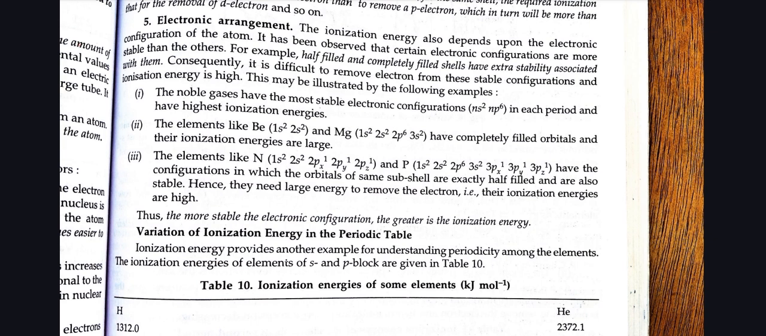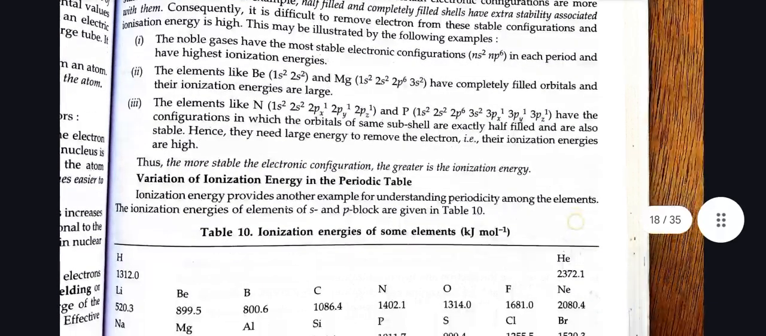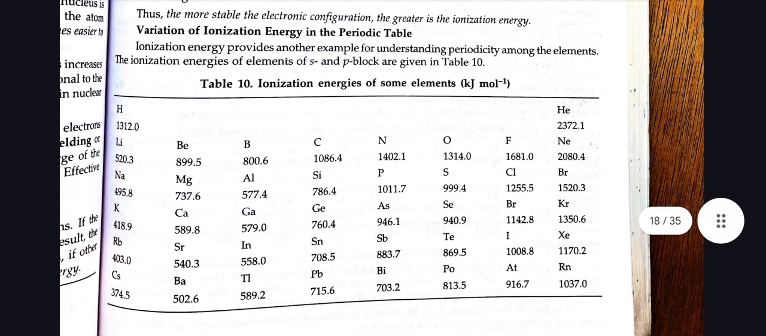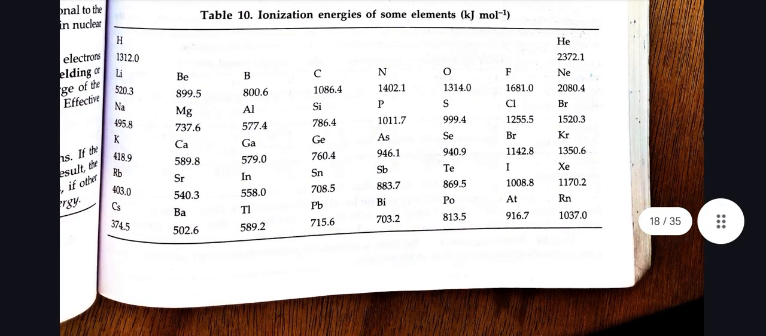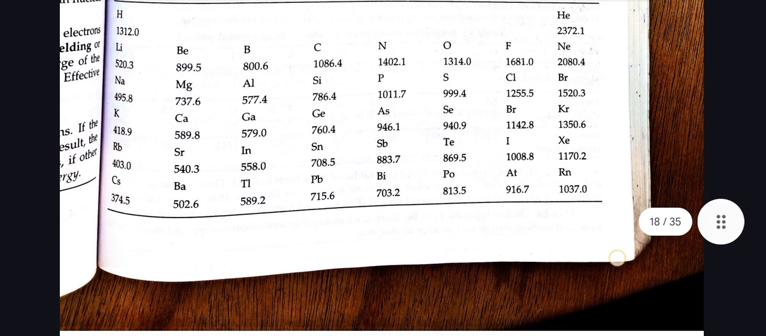Variation of ionization energy in the periodic table. Ionization energy provides another example for understanding periodicity among the elements. The ionization energies of elements of the s and p blocks are given in Table 10. Hydrogen 1312.0, helium 2372.1, lithium 520.3, beryllium 899.5, boron 800.6, carbon 1086.4, nitrogen 1402.1, oxygen 1314.0, fluorine 1681.0, neon 2080.4, and so on.